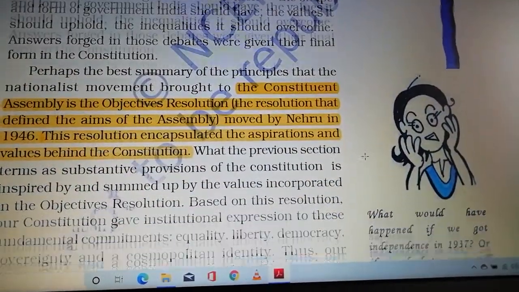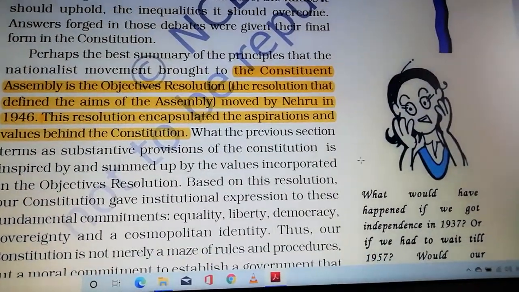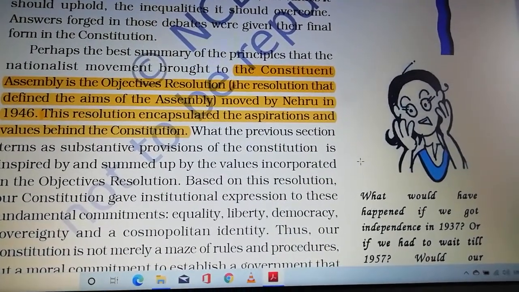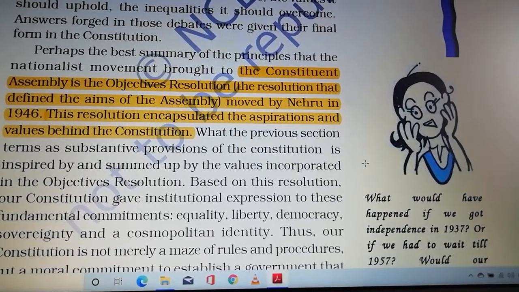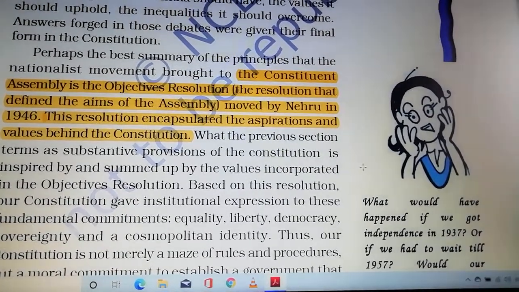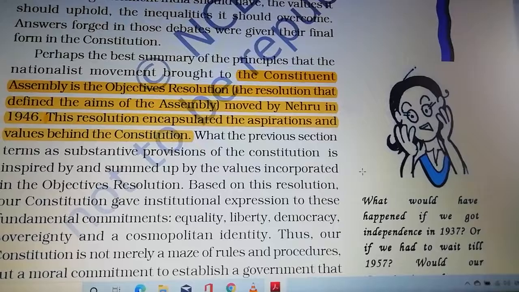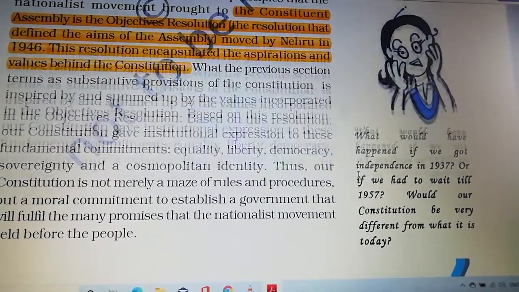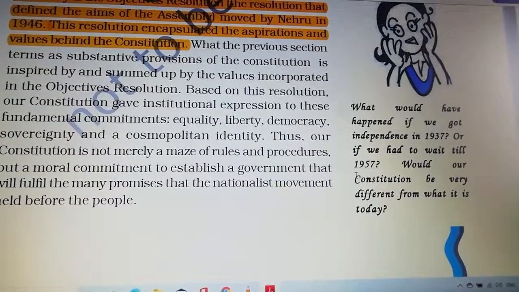Next, further you can see the Constituent Assembly's objective resolution. It means the resolution that defines the aims of the assembly. That objective resolution was moved by Nehru in 1946. This resolution encapsulated the aspirations and values behind the constitution.